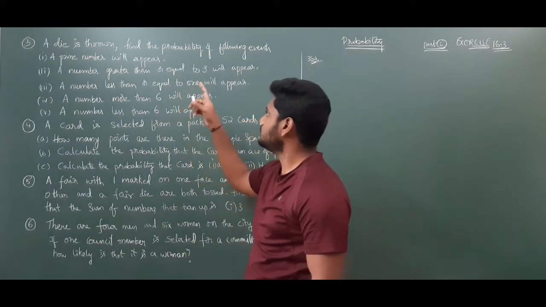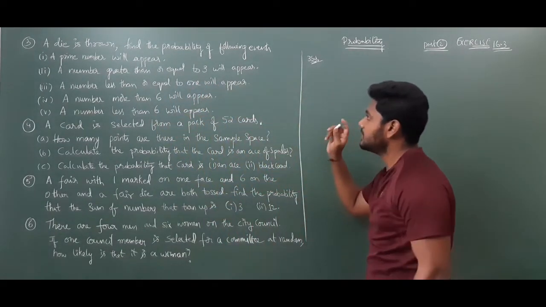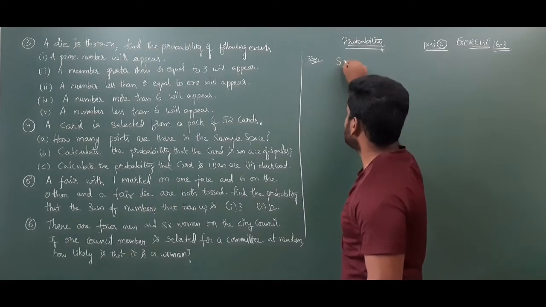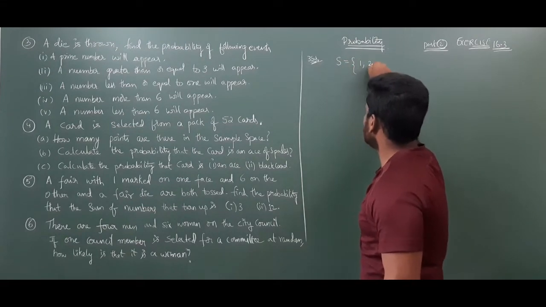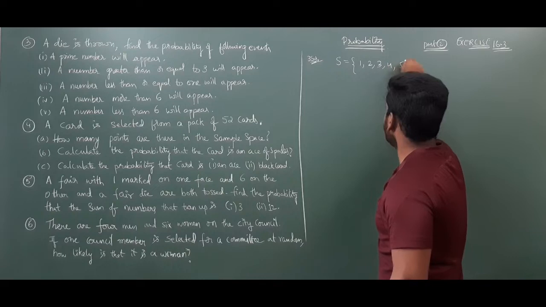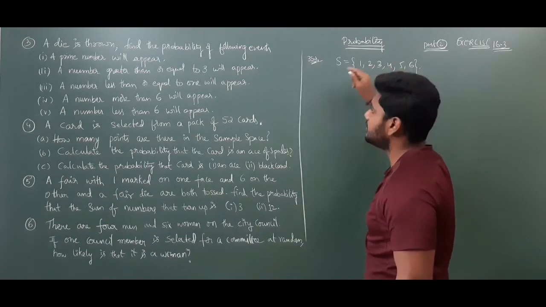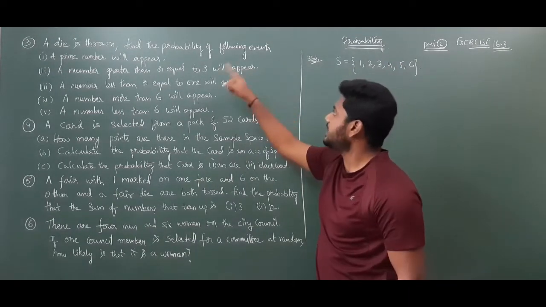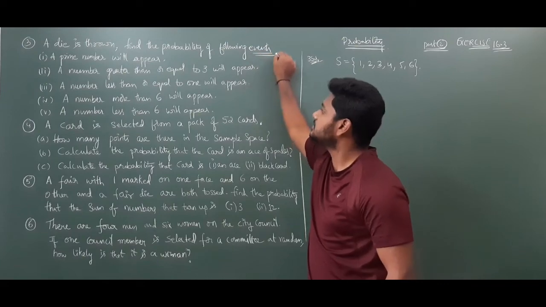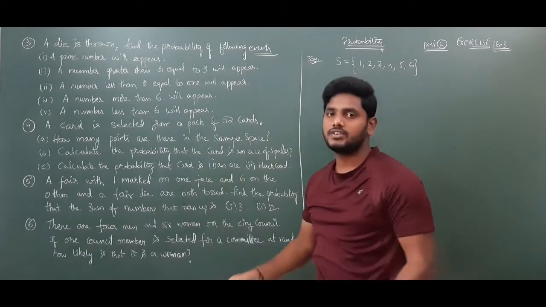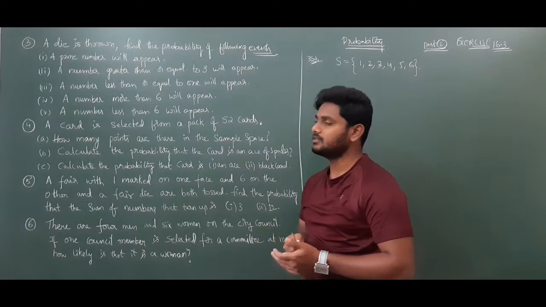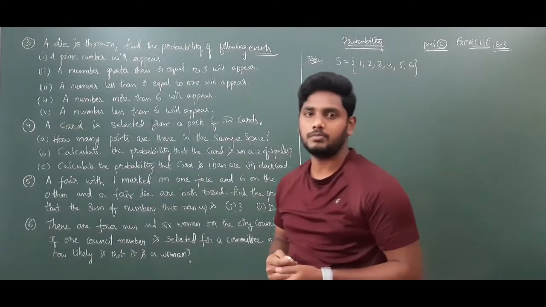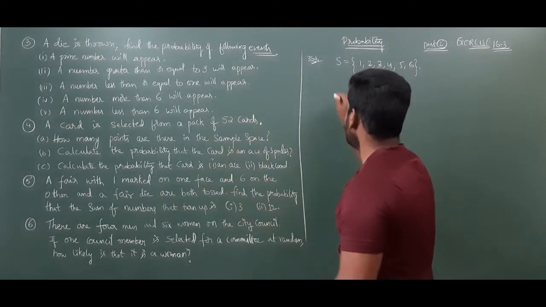A die is thrown. See, whenever a die is thrown, what is the sample space? If a die is thrown, it means 1, 2, 3, 4, 5 and 6. Now find the probability of the following events. They said following events. So first of all, as this is the basics of this probability, I will write the events first.